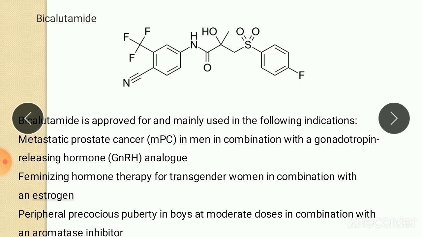Feminizing hormone means a hormone used to induce female characteristics in transgender people. It is also used for peripheral precocious puberty in boys at moderate dose in combination with an aromatase inhibitor. Precocious puberty means early puberty.